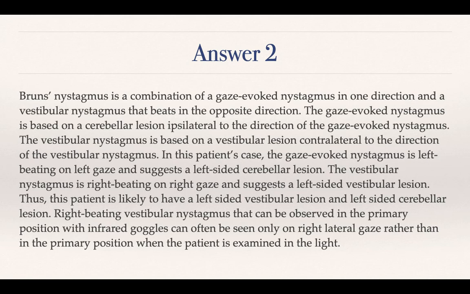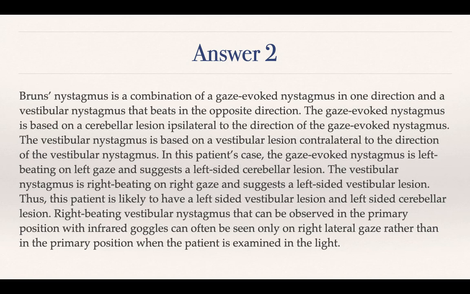Right beating vestibular nystagmus simply means the left side ear is deficient. This is what we saw in the first case also, where we discussed vestibular neuritis. If there was a vestibular neuritis on the right, there is going to be left beating nystagmus. If there is a left-sided vestibular neuritis, there is going to be a right beating nystagmus. So here, the vestibular nystagmus being right beating on right gaze simply means that the right side is intact and there is a left side vestibular weakness. The right beating vestibular nystagmus suggests that there is a left-sided vestibular lesion.